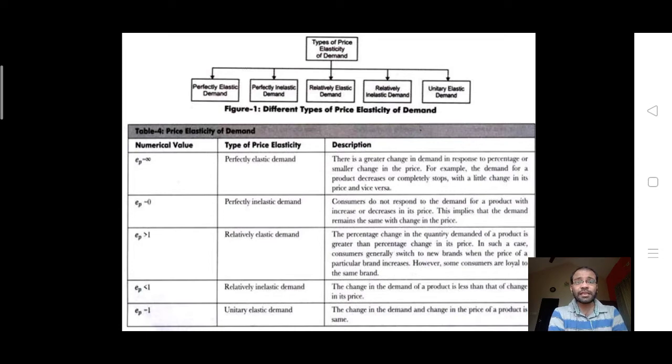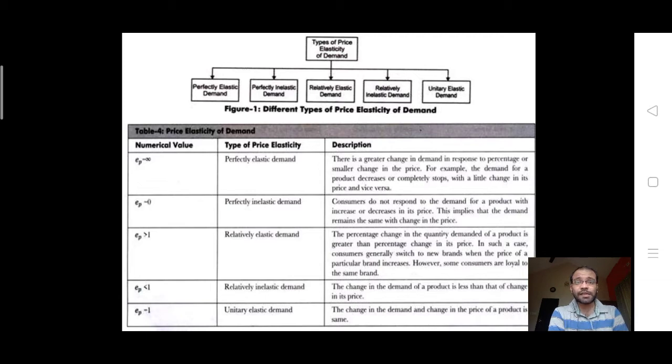Then next is EP equal to 0. This is nothing but zero elasticity of demand or perfectly inelastic demand. Consumers do not respond to the demand for a product with an increase or decrease in the price. This implies that the demand remains the same with changes in the prices.